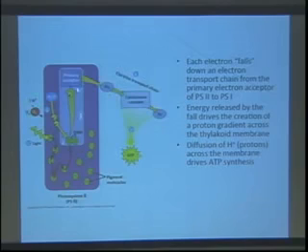And then once that initial electron transfer reaction occurs, there's a series of transfers as each electron essentially falls down an electron transport chain, starting with the primary electron acceptor in photosystem 2 and then over to photosystem 1. This is a very schematic drawing. It's obviously not showing you all the detailed reactions here, but the idea is that there's a transfer to plastoquinone, to cytochrome complex, and then ultimately to plastocyanin.